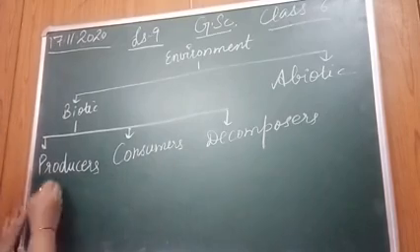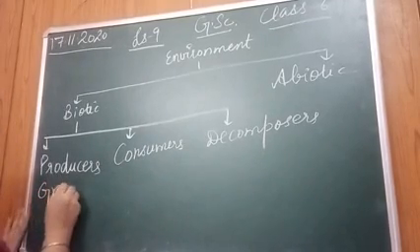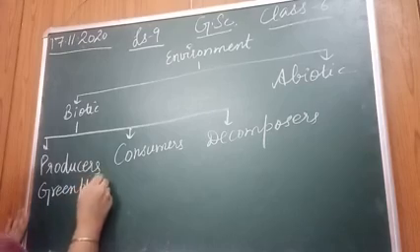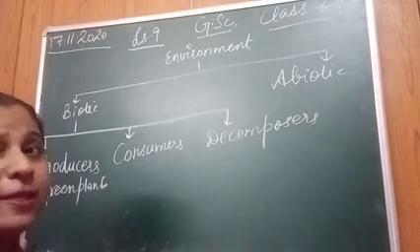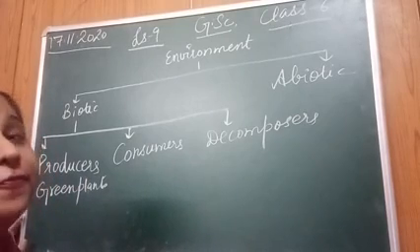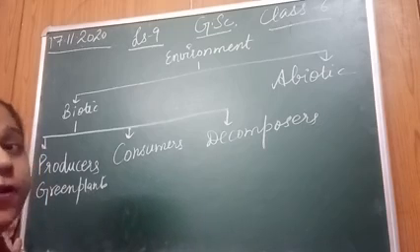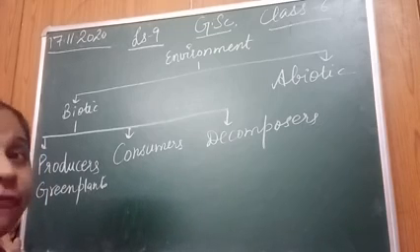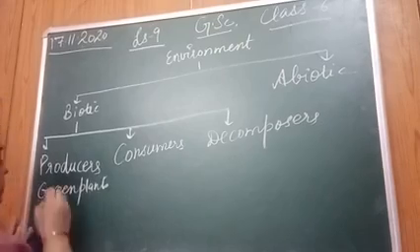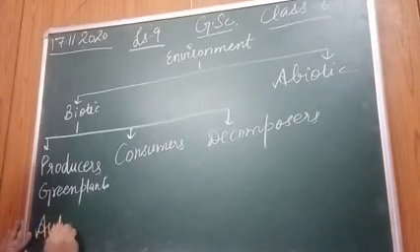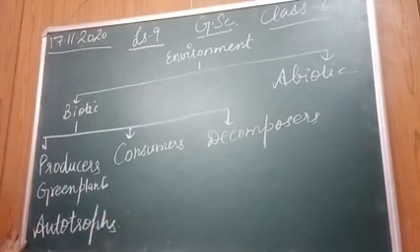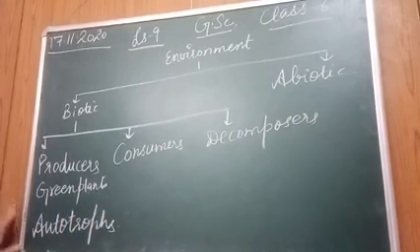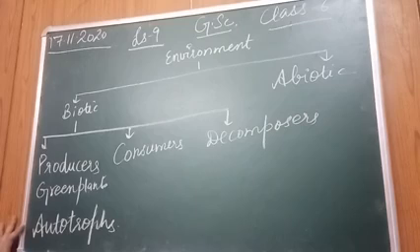What are producers? Green plants. Why are they known as producers? Because they are able to produce their own food. They are able to make their own food by the process of photosynthesis. That is why they are also known as autotrophs, right? Because they are able to make their own food, they are known as autotrophs.